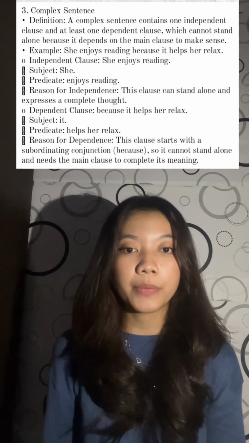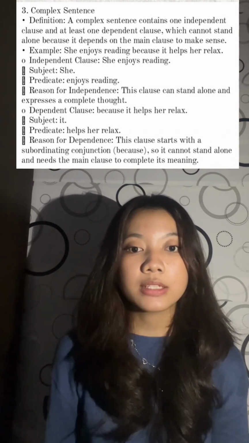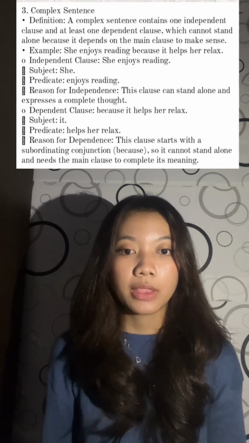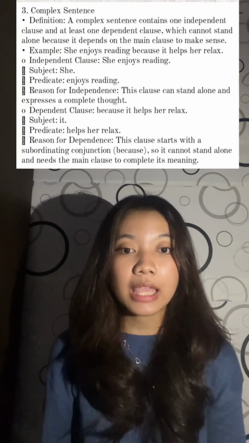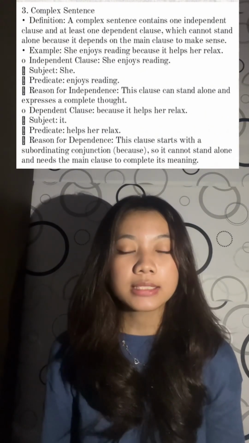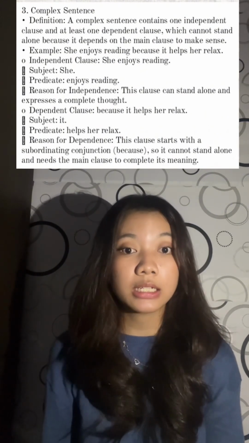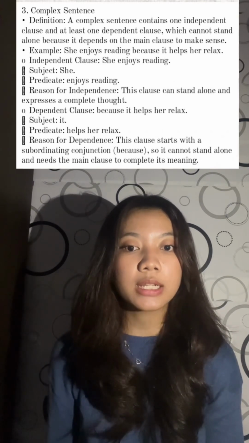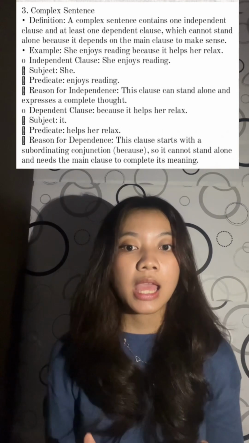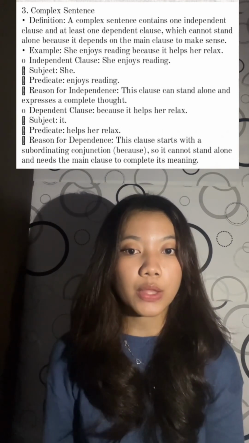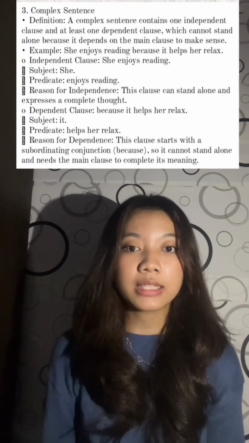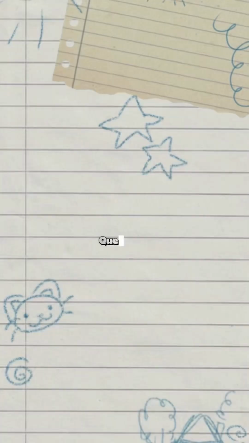Subject "she," predicate "enjoys reading," and this clause can stand alone and expresses a complete thought. Dependent clause, "because it helps her relax." Subject "it," predicate "helps her relax," and this clause starts with a subordinating conjunction, "because," so it can't stand alone and needs the main clause to complete its meaning. That's why the clause is dependent.